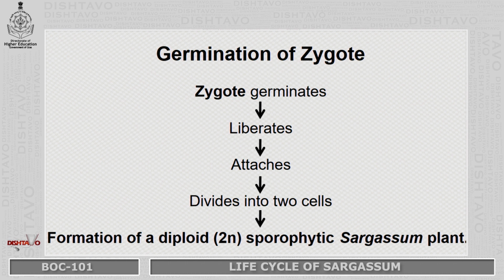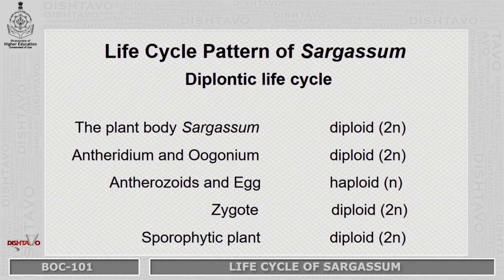The zygote, once liberated, comes in contact with the substratum and divides into two cells, the upper cell and lower cell. The lower cell gives rise to rhizoids, the upper cell undergoes periclinal and anticlinal divisions, and it forms the diploid sporophytic Sargassum plant.